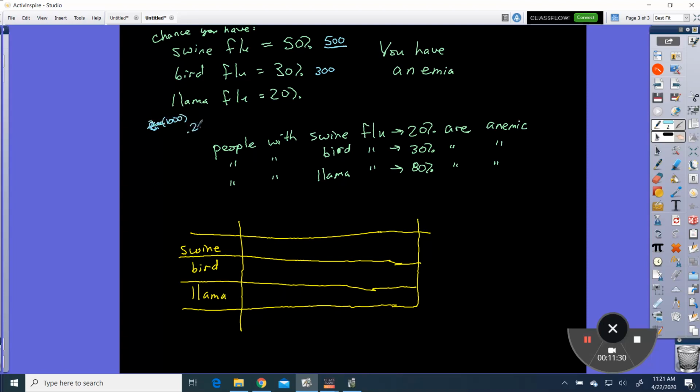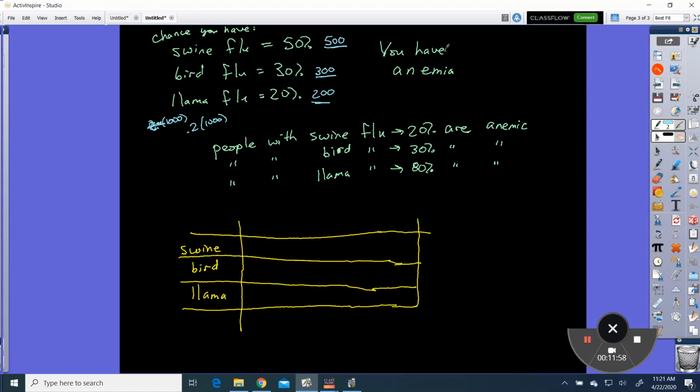So that's 200. All right, so we know how many people there'd be based on the original information: 500 out of those 1,000 would be swine flu, 300 would have bird flu, and 200 would have llama flu.